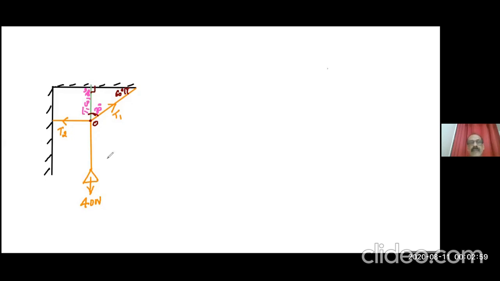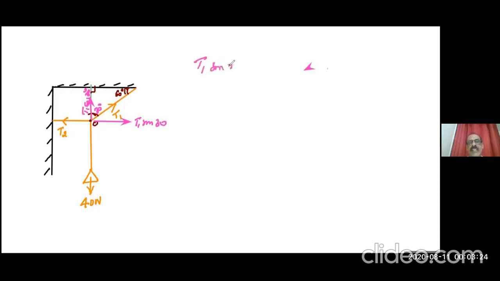The opposite side will be this. Opposite to theta, this will come. That is T1 sin 30, isn't it? Now we can equate.